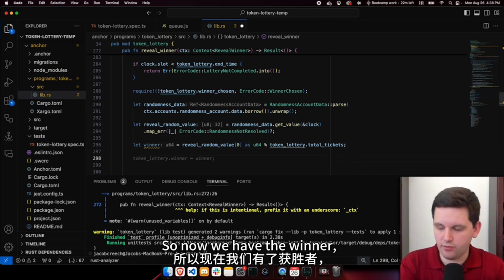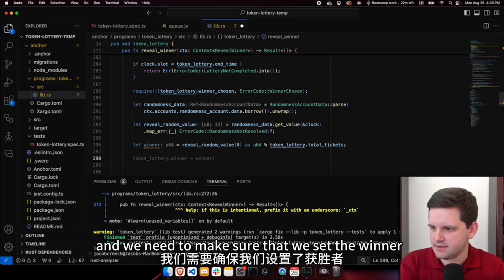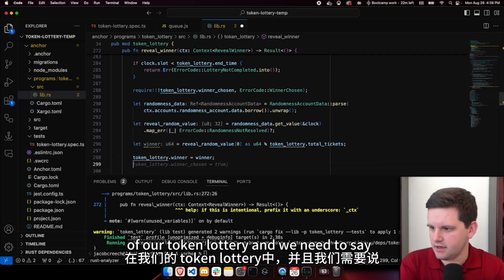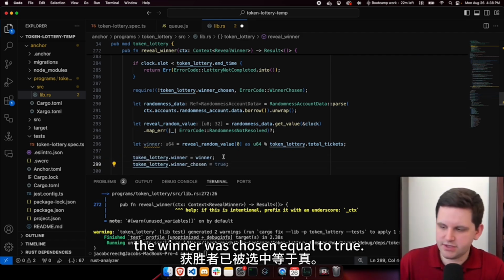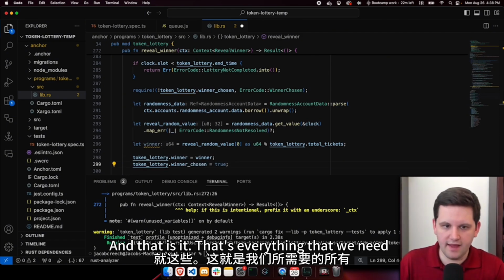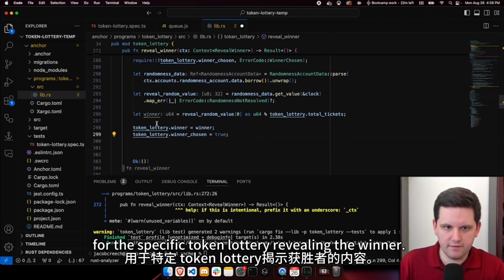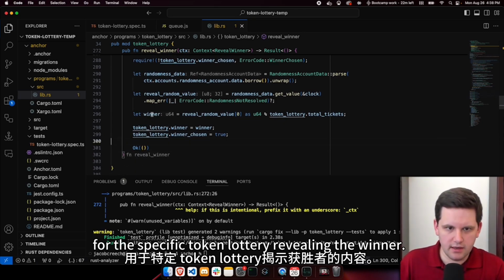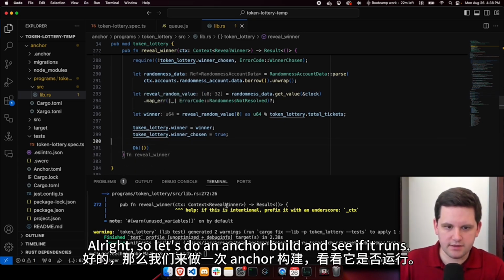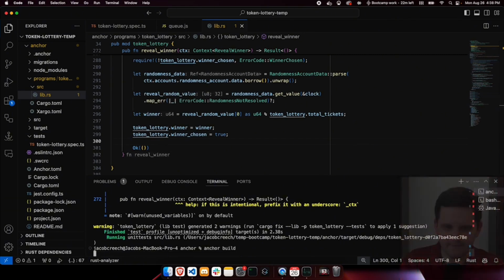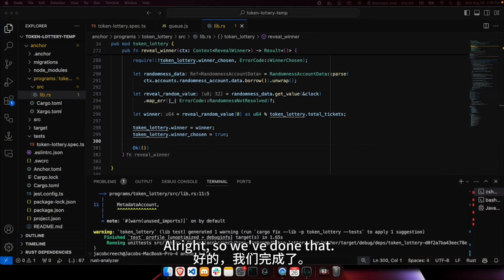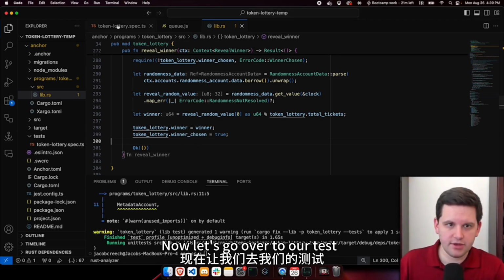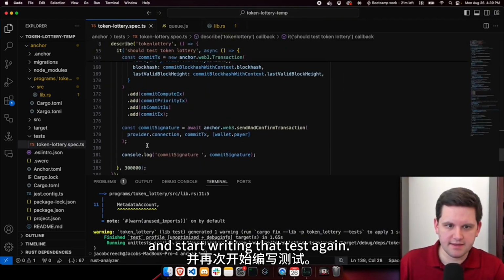So now we have the winner, and we need to make sure that we set the winner of our token lottery, and we need to say the winner was chosen equal true. And that is it. That's everything that we need for the specific token lottery, revealing the winner. All right, so let's do an anchor build and see if it runs. All right, so we've done that. Now let's go over to our test and start writing that test again.